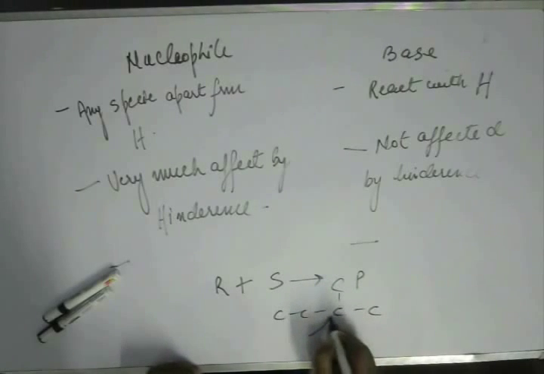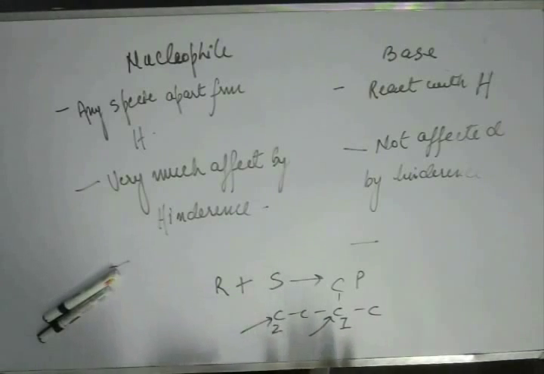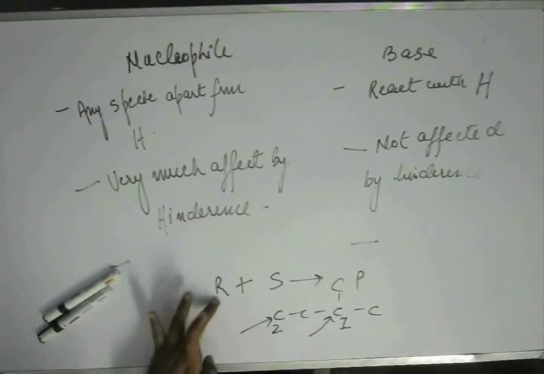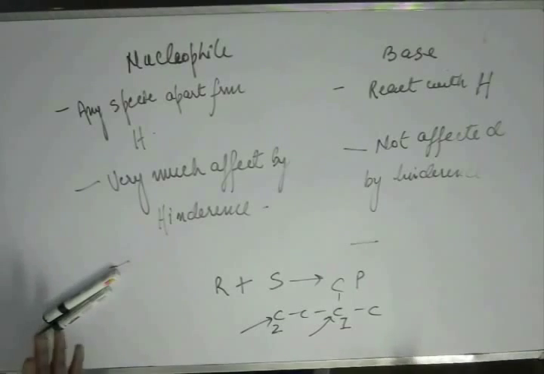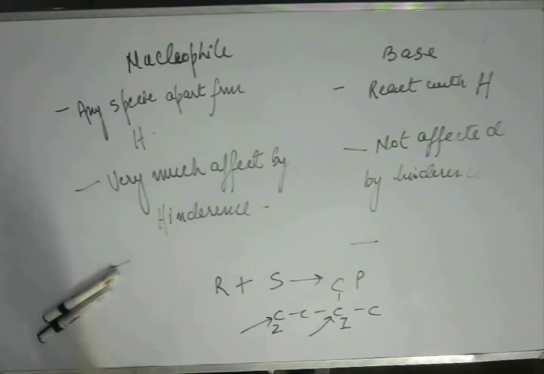One of the sites is hindered. Let me term this as site 1. Another site is unhindered. Now suppose both these sites are capable enough to go for reaction. That means this R minus can come in and break its head over C2, or it can break its head over C1. Both C1 and C2 offer this R minus a place to go for reaction, and hence it can get rid of the negative charge which it is carrying, right?